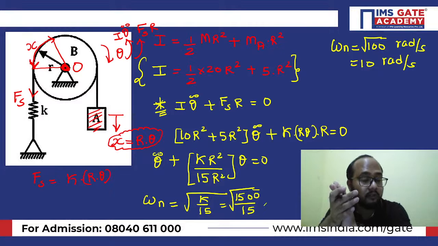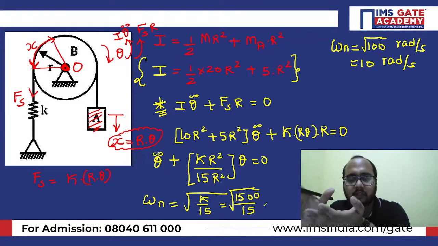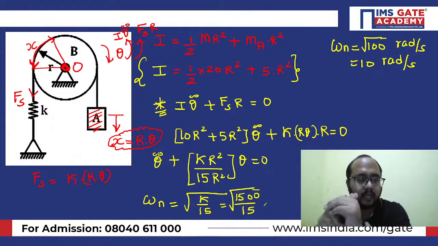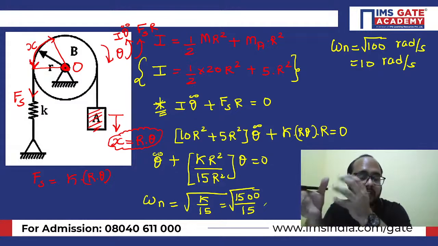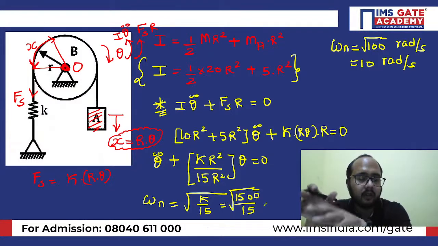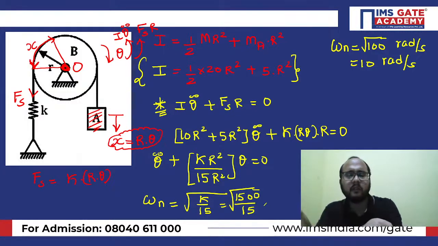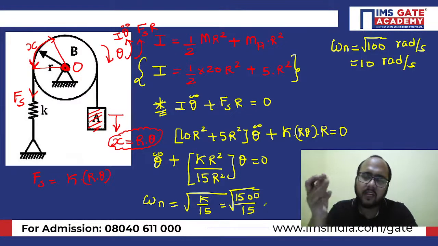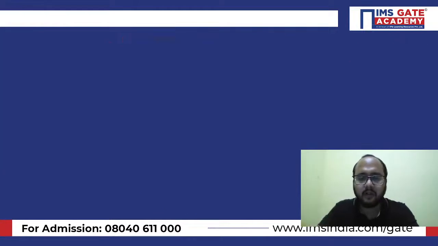But if you're going through the energy method, first you need to consider the total energy of the system, kinetic energy and potential energy. If you add both the energies, you will get the total energy. Then again you have to differentiate the total energy with respect to time and equate it to 0, right? As we know, if the energy is conserved and you take the differentiation of the total energy with respect to time, it will again become equal to 0. So it will take a lot of time, and a lot of steps will be required, right?